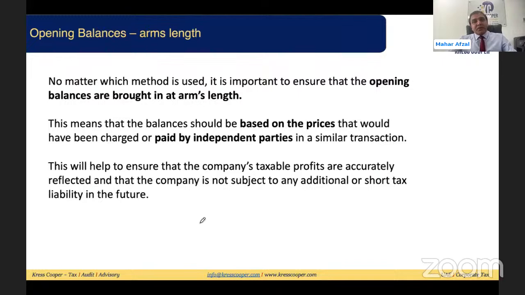No matter which method you are using, opening balance should be brought on arm's length principle. We know this arm's length principle is not only applicable for the related party and connected person. Whatever the balance reflecting in the closing balance sheet, we need to bring it as per the market price as an opening balance.